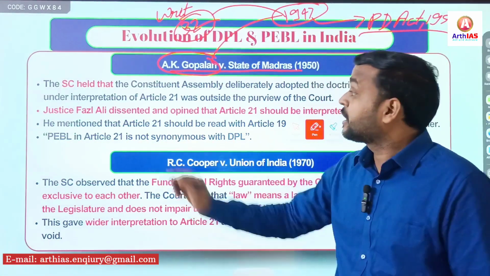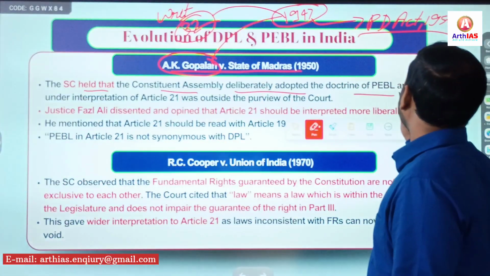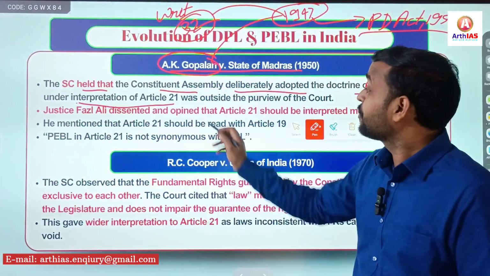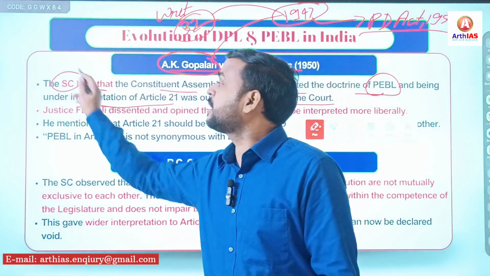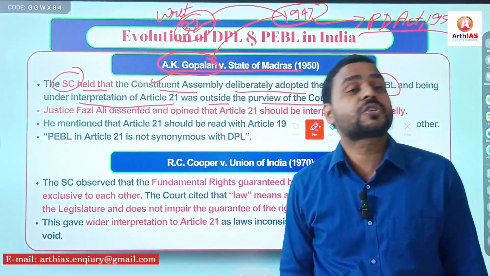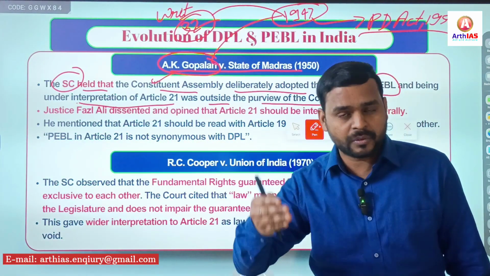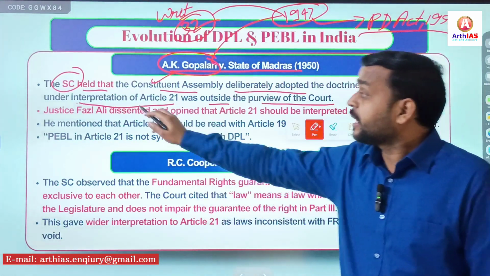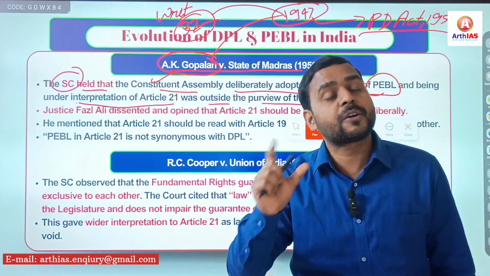Quite clear? So the Supreme Court held that the Constituent Assembly deliberately adopted the doctrine of procedure established by law and being under the interpretation of Article 21 was outside the purview of the court. So here the judiciary took a narrow approach. Narrow approach means it went with the Constituent Assembly, and Constituent Assembly had dropped the idea of due process of law, and the reason I have already discussed, right? So in this A.K. Gopalan case, the judiciary, means the Supreme Court of India, adopted a narrow approach.